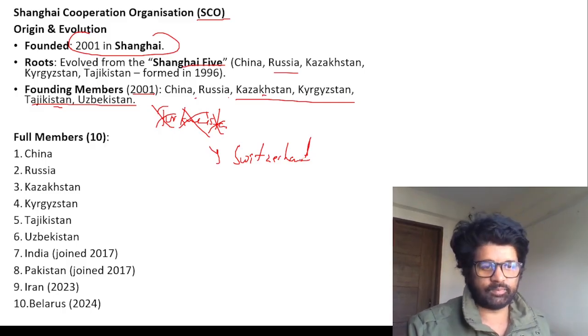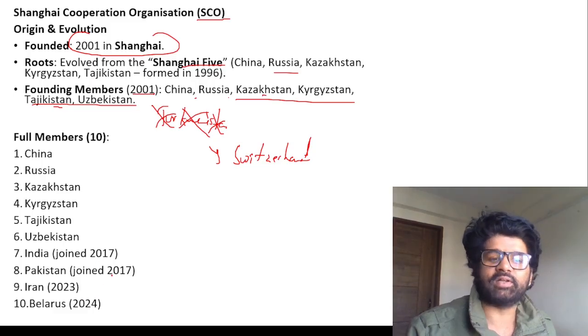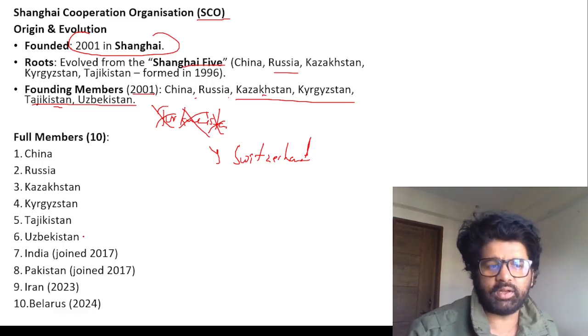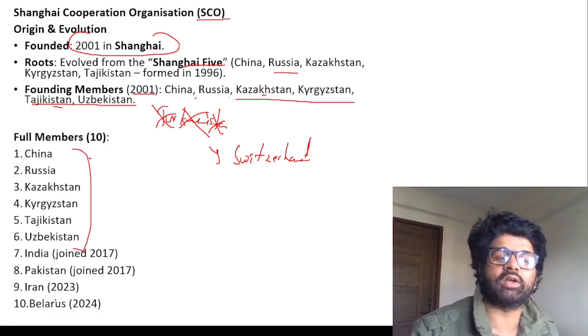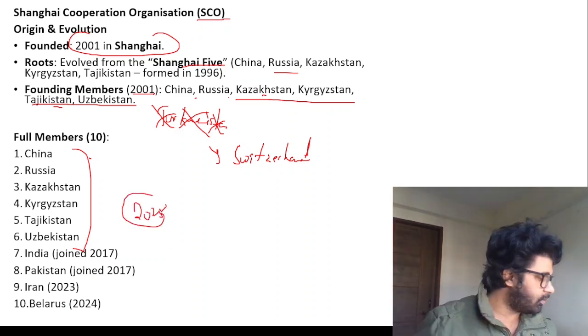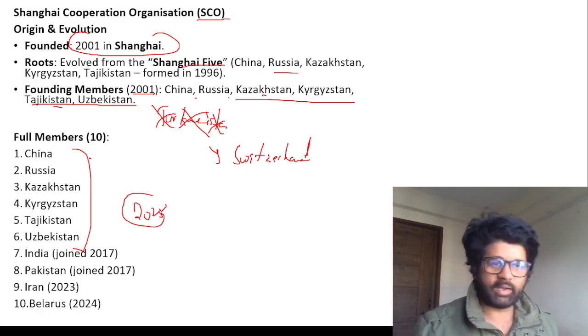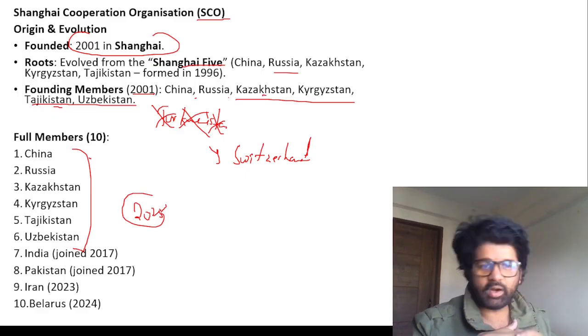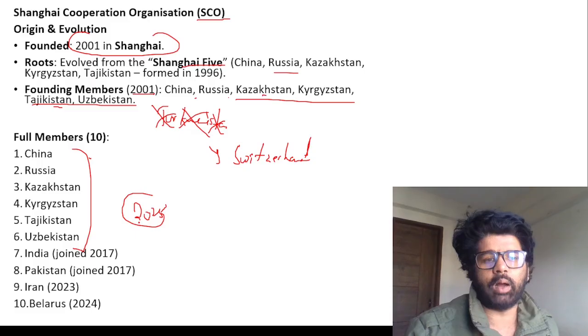Full members you can see. Belarus is the last country which joined. India and Pakistan joined together around 2017. And these six countries are the founding members, the first six. These others, they joined later. They can ask you the last country, Belarus, as of 2025. Maybe you will watch it in May 2026, just before prelims, and by that time maybe more countries have joined. But up until 2025 end, you have 10 countries.